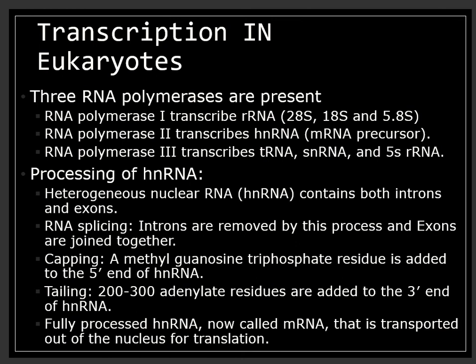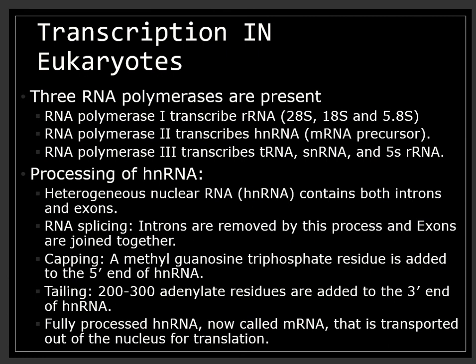In eukaryotes, there are at least 3 different RNA polymerases in the nucleus apart from the RNA polymerase in the organelles. Now, they function as follows. RNA polymerase 1 transcribes ribosomal RNAs. RNA polymerase 2 transcribes the precursors of mRNA, which we call heterogeneous nuclear RNA.